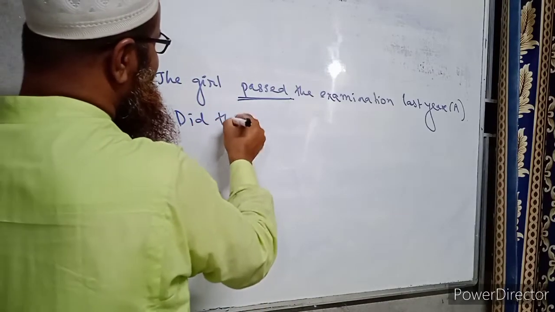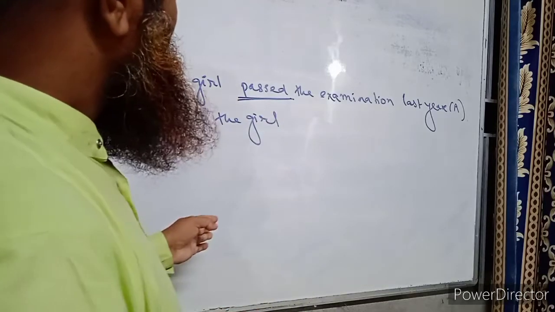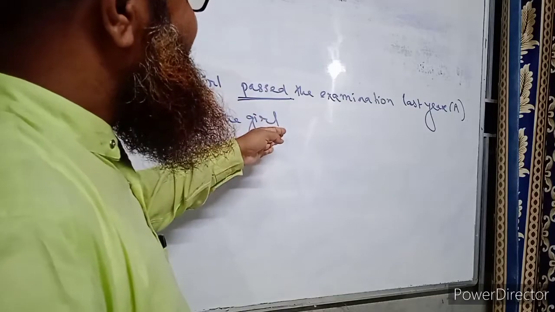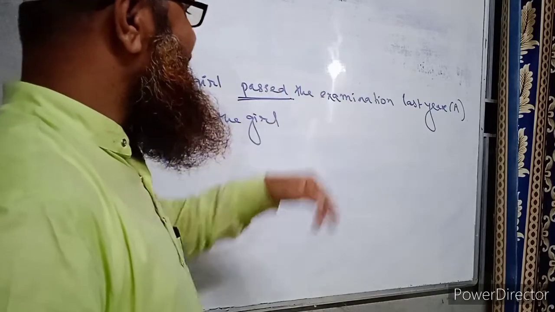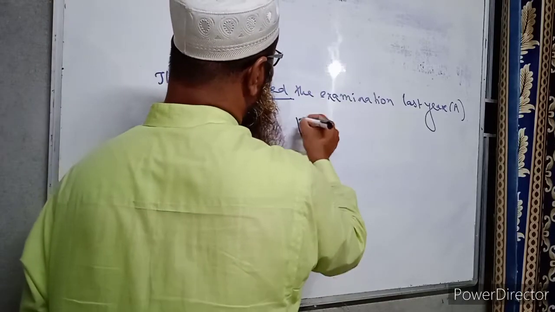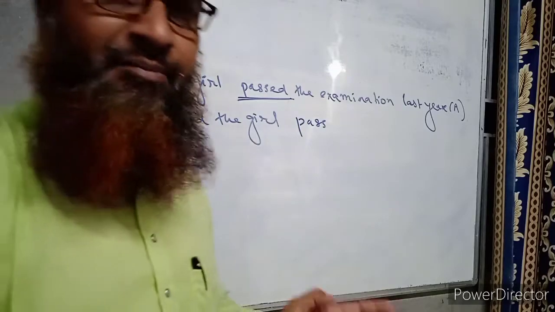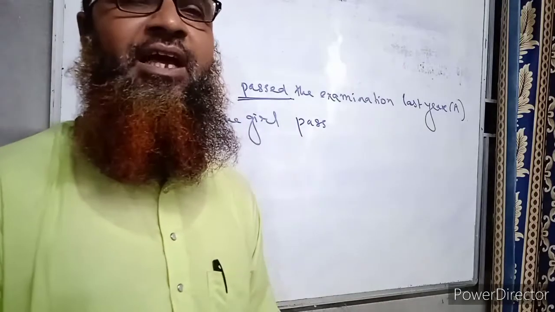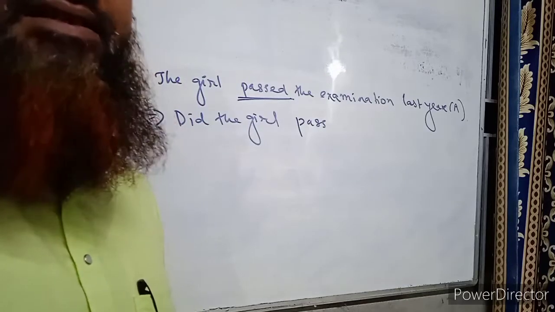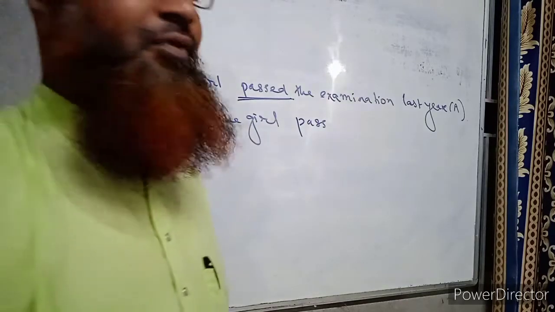Did the girl... and what should we do after that? If we take the help of did, the past tense verb, when it is turned into interrogative, then the verb will be used in present tense. So remember the rule: if we take the help of did, then the main verb becomes present in form.